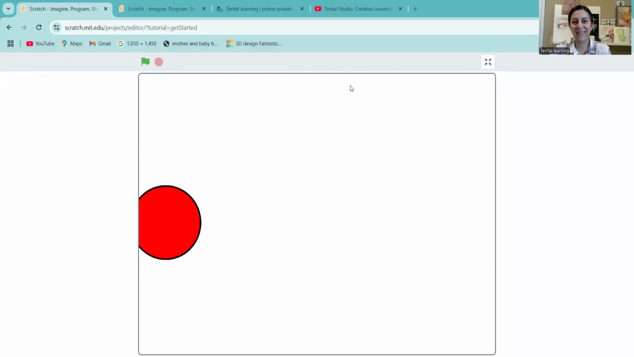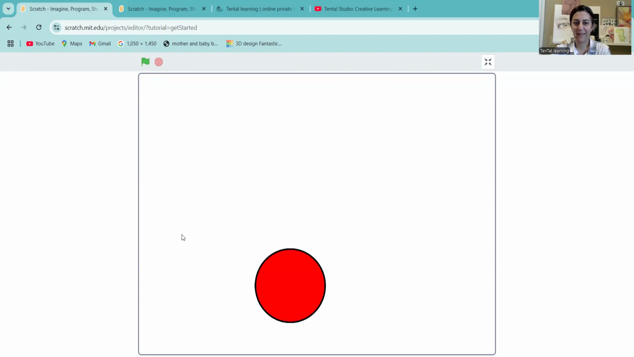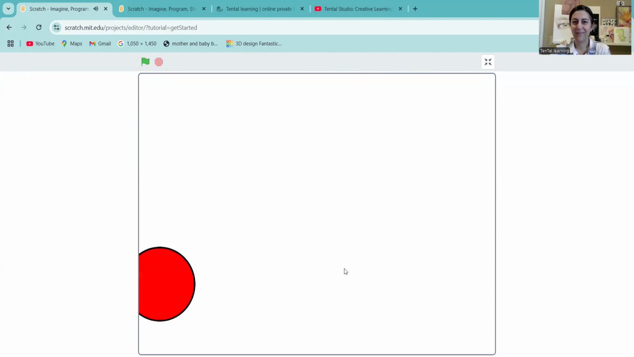Hello, everyone. Do you want to make a circle like this? Look what it does. When I click it, it makes a sound effect and moves to another spot.